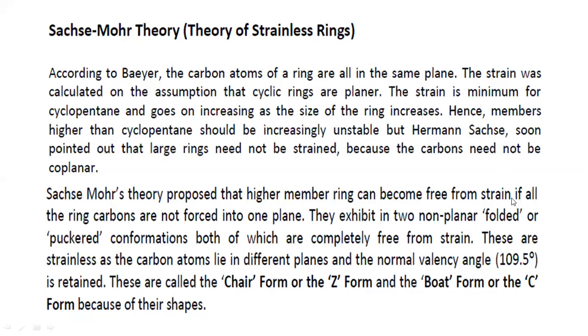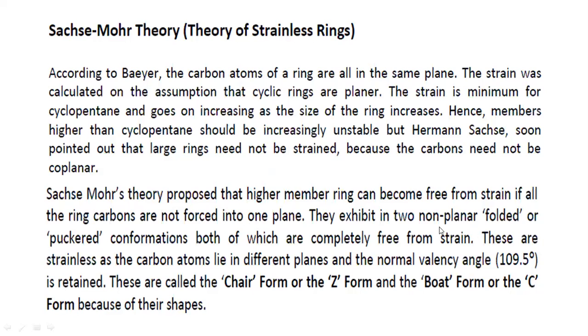If all the ring carbons are not forced into one plane, if we are not going to attain the one-plane structure with a larger ring, they exhibit non-planar, folded or puckered conformations.